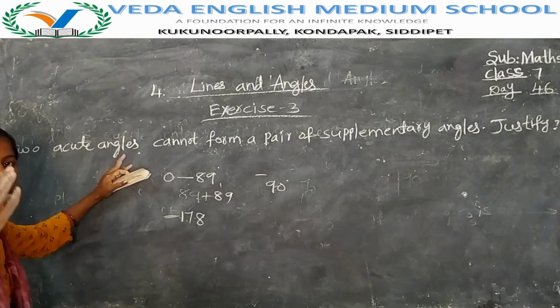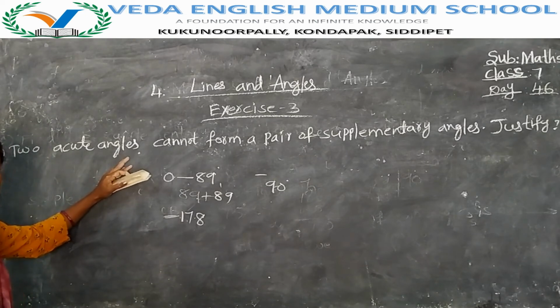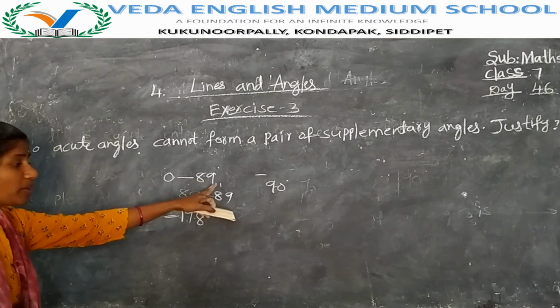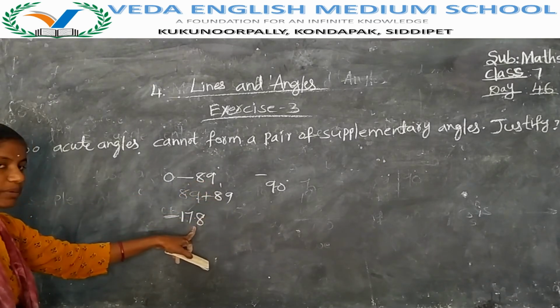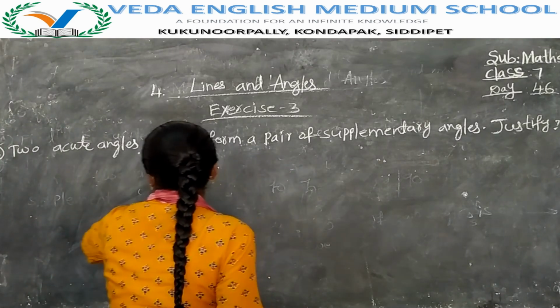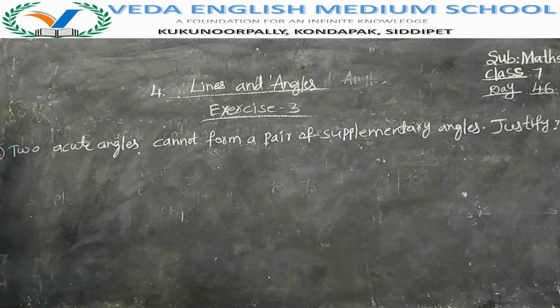The last acute angle is 89. By adding 89 and 89, did you get supplementary here? No. So you have to write: two acute angles cannot form supplementary angles.